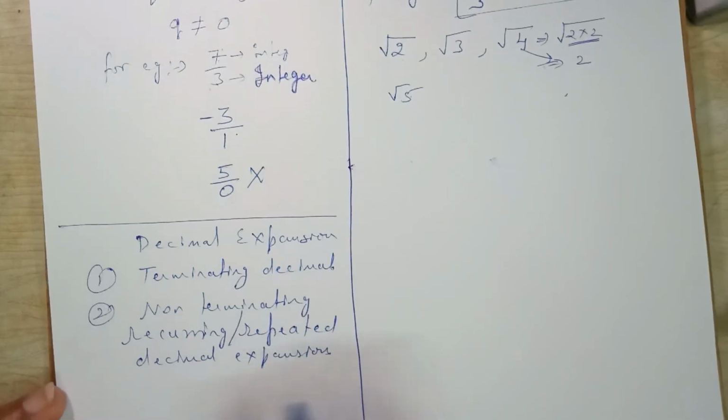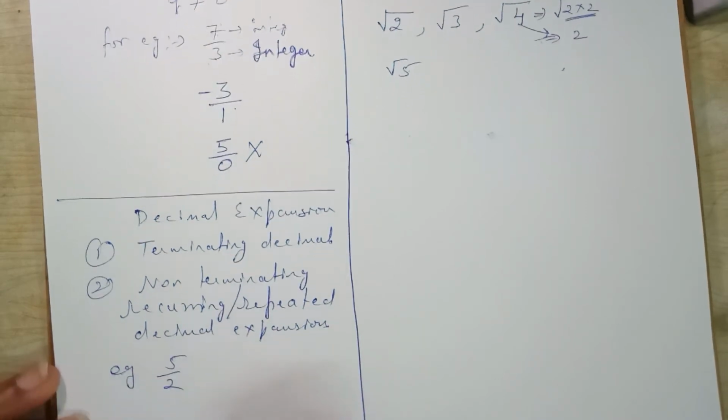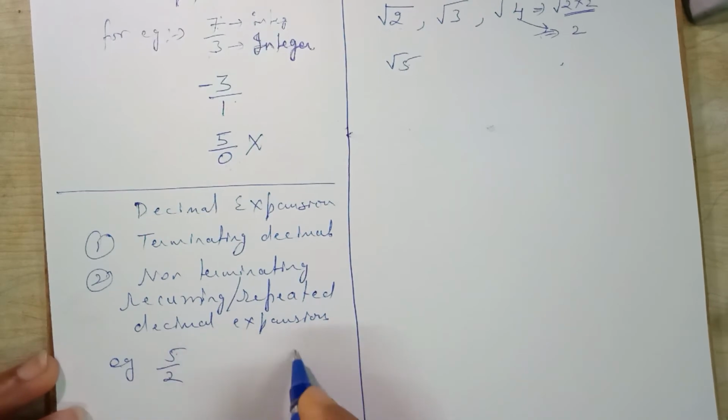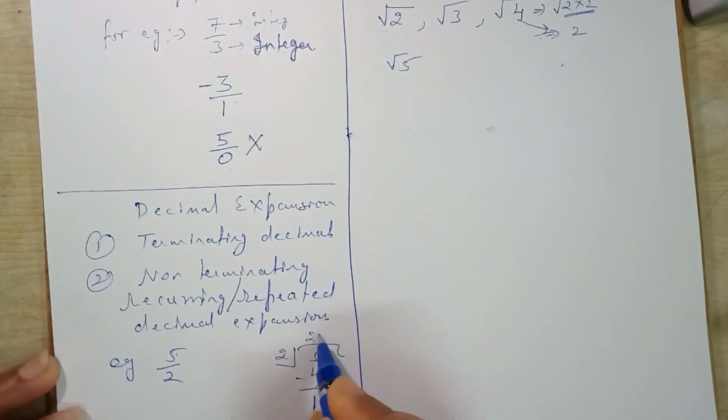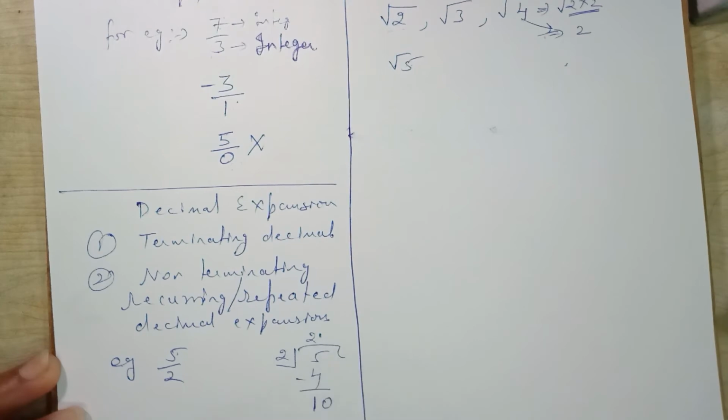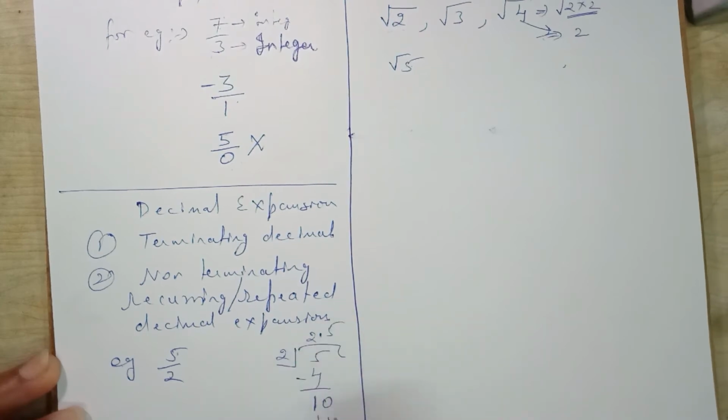What do they mean? I am taking an example 5 upon 2. If I divide 5 by 2, then what will happen? 2 2s are 4. After subtracting we get 1. Taking the decimal we get 0. 2 5s are 10. When we divide 5 by 2, what are we observing?